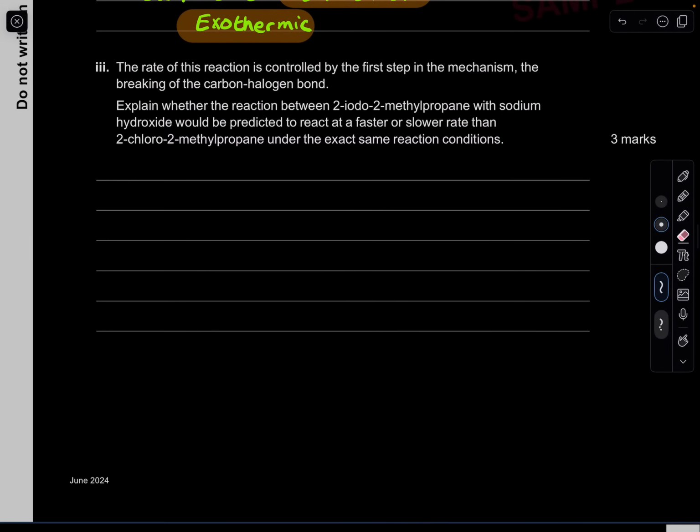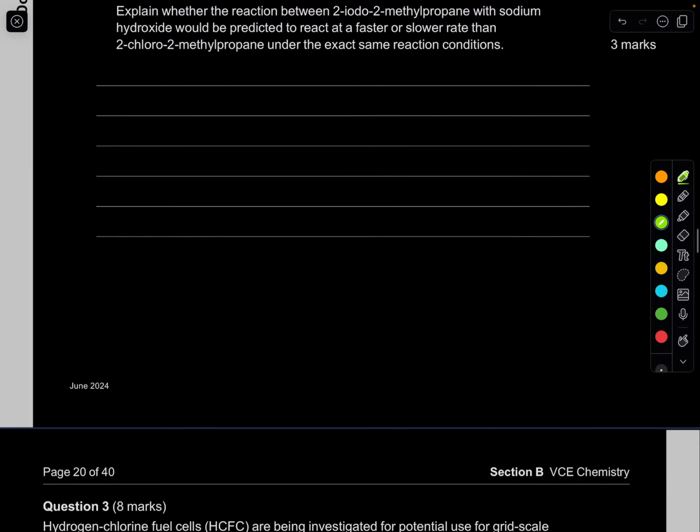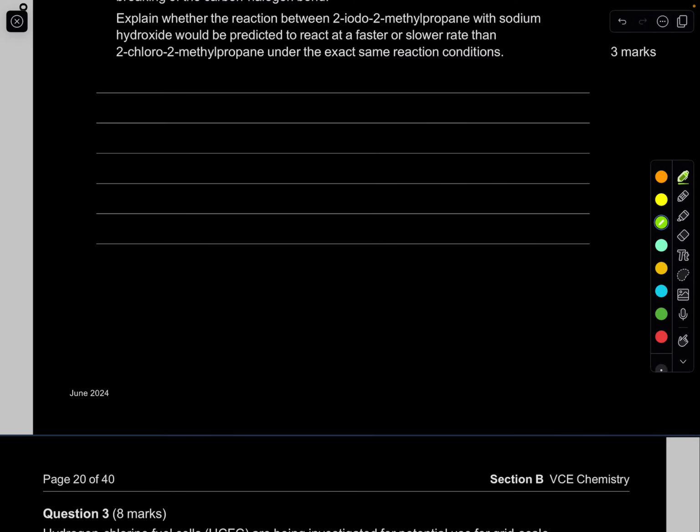Easy. So 2-iodo-2-methylpropane is basically the same thing, but instead of the chlorine it has iodine.